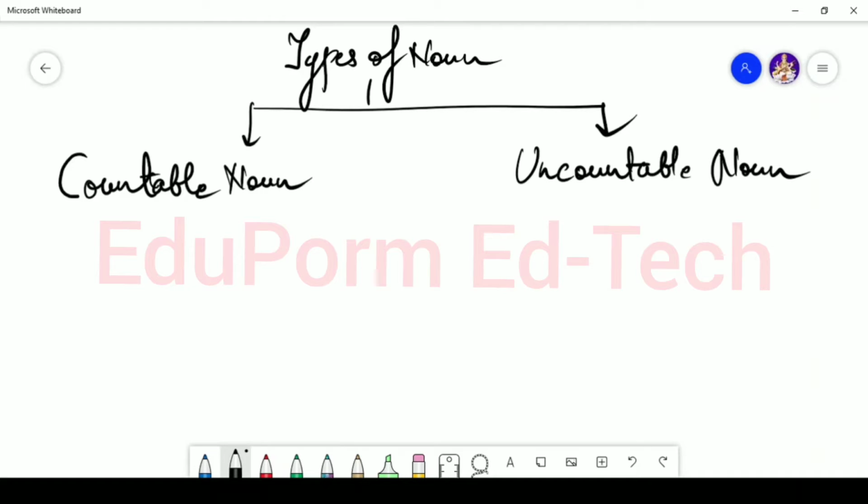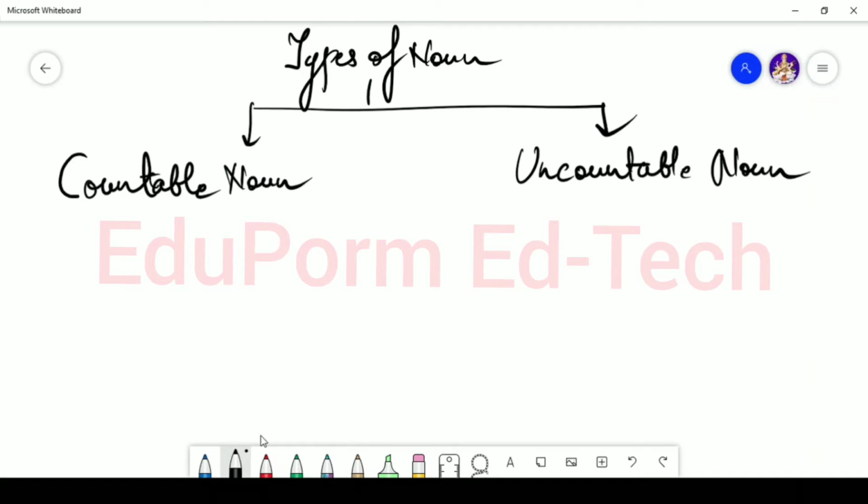Now what do you understand by countable noun or uncountable noun? The countable noun, the name itself suggests that whenever you're referring to a place, person, thing or anything like that, whatever the definition of noun suggests, whenever you can count those things, in that case you call it countable noun. Okay, and what are uncountable nouns? Means those nouns which cannot be counted.